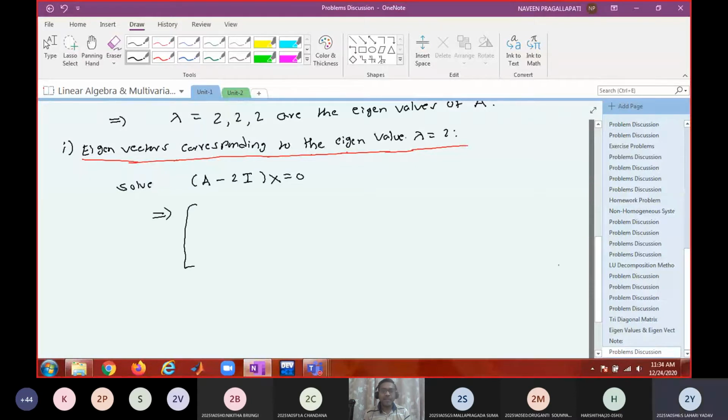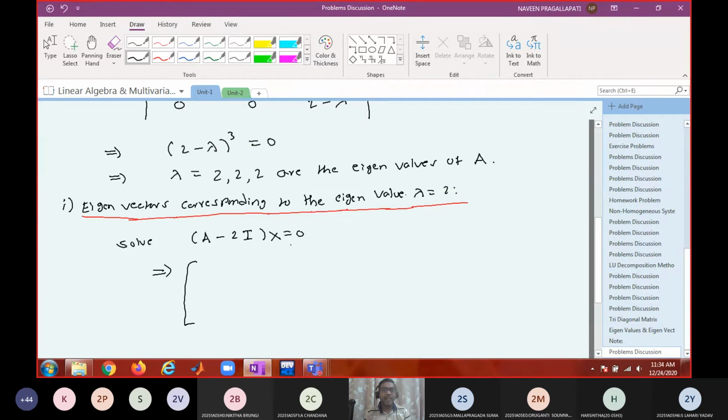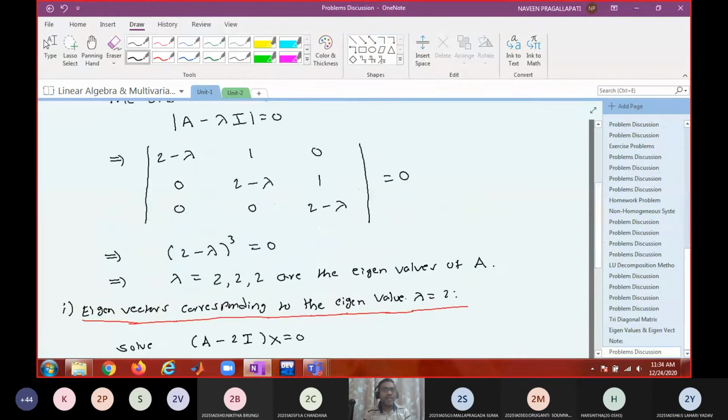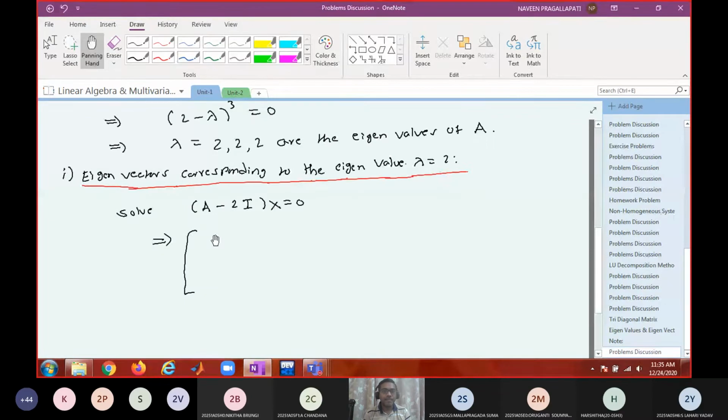Now this is a matrix, not a determinant. Remember, A minus 2I is a matrix. Wherever lambda is there, replace lambda with 2. So 2 minus 2 is 0, giving the matrix 0 1 0, 0 0 1, 0 0 0, times x. Let us say x equals (x, y, z).